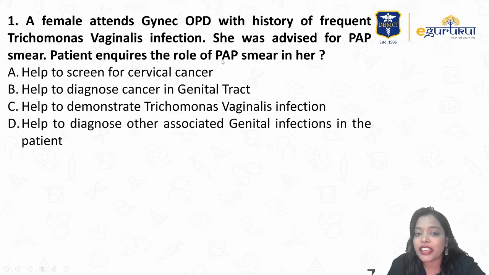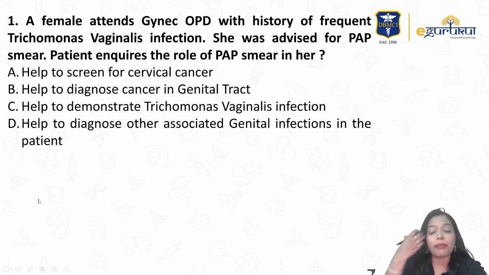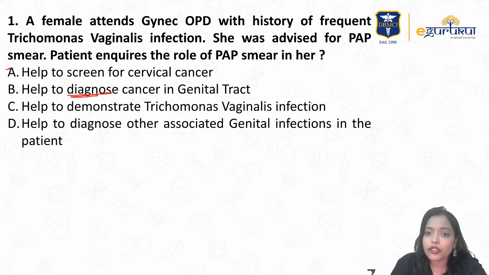Pap smear is a screening test. It can never diagnose a disease. Even if you see some abnormality on a pap smear, you always have to go back and confirm it with biopsy, right? So as it is given diagnose, I am not agreeing with this. "Helps to demonstrate trichomonas vaginalis infection": actually, this option is correct. It helps to demonstrate the trichomonas infection. "It helps to diagnose other genital infections in the patient."